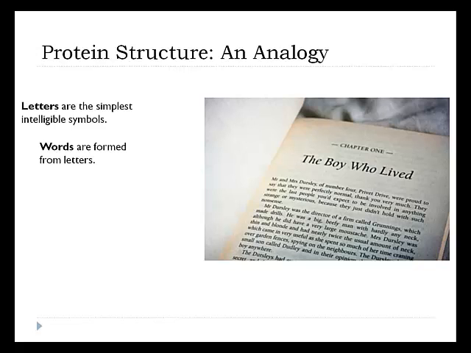Those letters form words, right? We don't read MR, we read Mr. We don't read FOUR, we read for. That's the next level up in structure. Letters form words, and we know to interpret them as words.